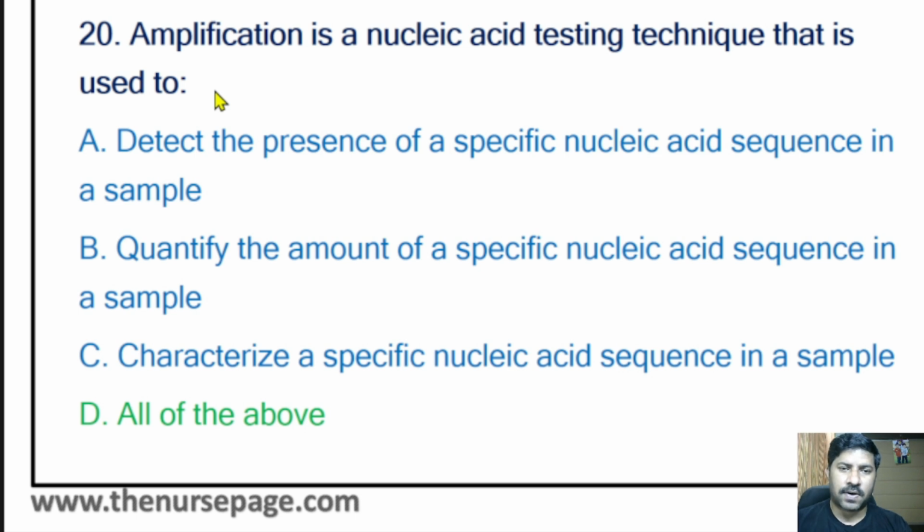Here the correct answer is all of the above. Amplification helps to detect the presence of a specific nucleic acid sequence in a sample. By assessing that specific nucleic acid sequence, we can identify the organisms. It will quantify the amount of a specific nucleic acid sequence in a sample. Quantify means it will make copies of the DNA sequence and multiply those copies, so the person or the machine can easily identify the nucleic acid sequence.